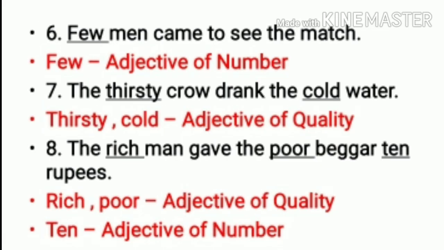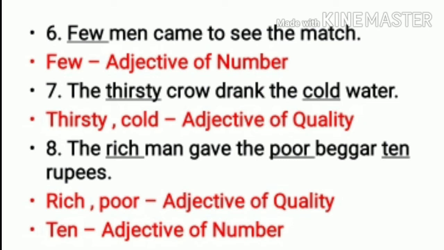The sixth one, few men came to see the match. So how many men? Men is a noun, and you ask the question how many, you get the answer few, and that will be adjective of number. Seven, the thirsty crow drank the cold water. So crow and water are your nouns, and you ask the question, what kind of water? So you get cold water. What kind of crow? Thirsty crow. So both thirsty and cold, they are adjectives of quality.